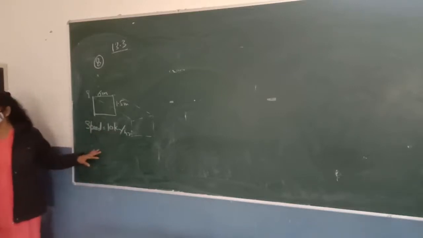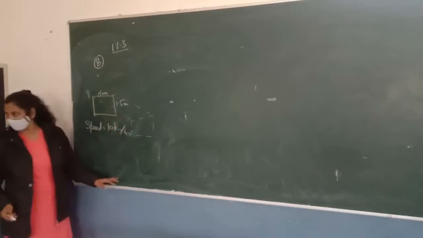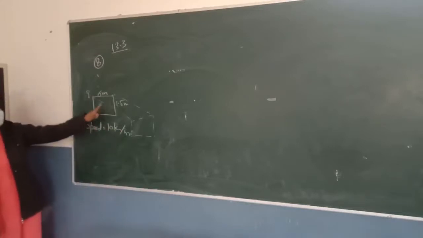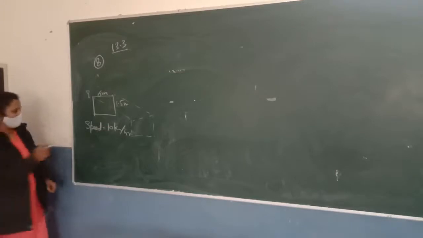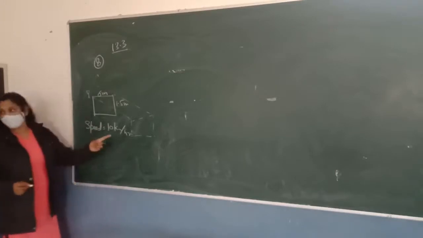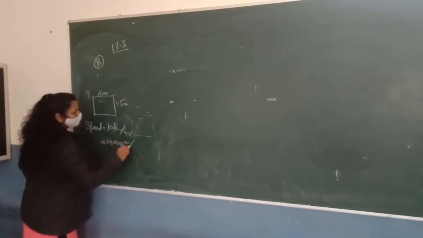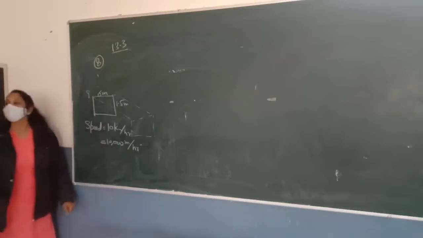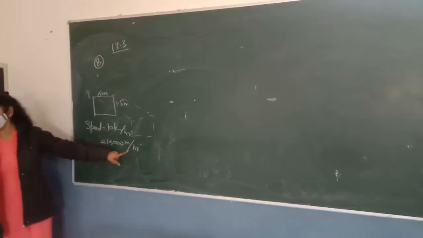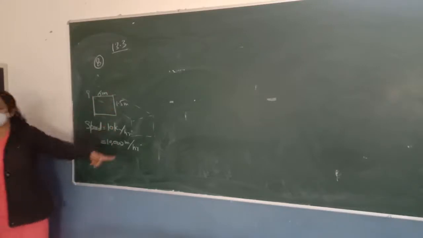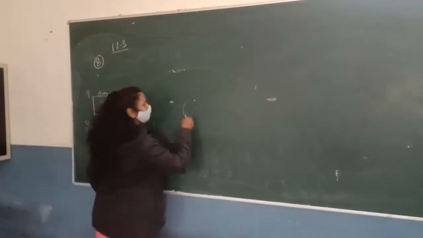It should be the volume of the cuboid. It means 6 meter into 1.5 meter into 10 km. Since the units are different, it is in meter and this is in kilometer, first of all you will convert it into meter. In maths and physics, you know that units are so important. So it is 10,000 meter per hour. Is it clear? If you want to find the volume of the water flowing in 1 hour, you have to multiply all these values, that is this into this into this, 10,000 meter.